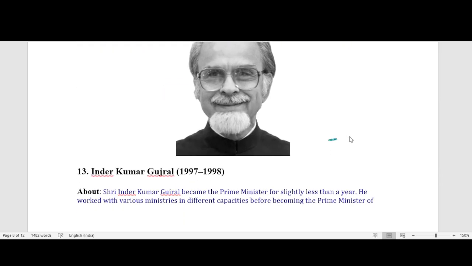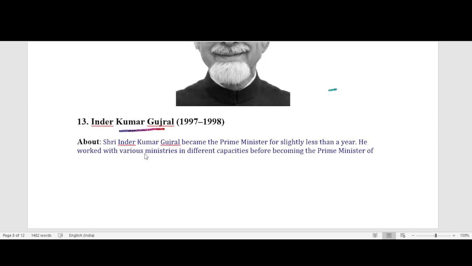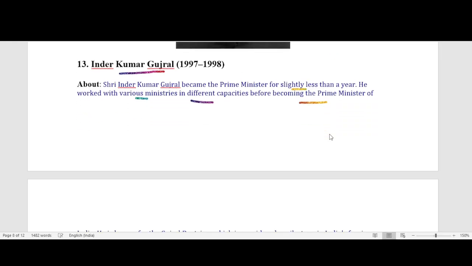Our next Prime Minister is Inder Kumar Gujral, also known as I.K. Gujral. Office time 1997 to 1998. Shri Inder Kumar Gujral, I.K. Gujral, became the Prime Minister for slightly less than a year. He worked with various ministers in different capacities before becoming the Prime Minister of India.